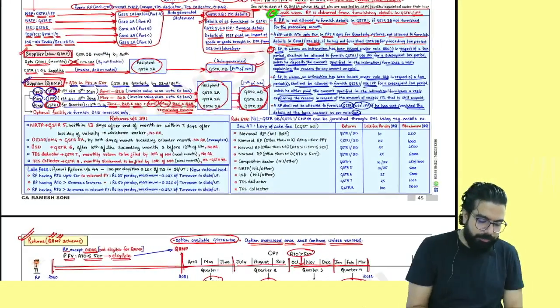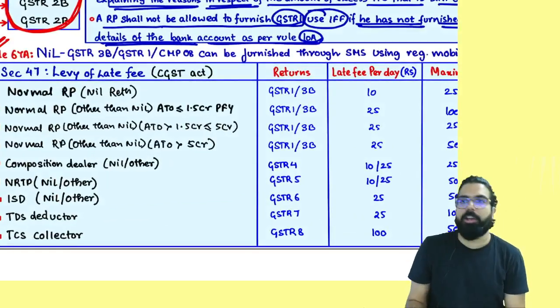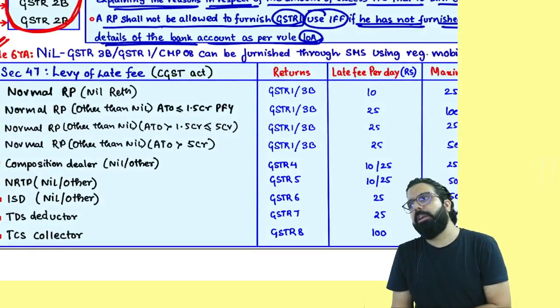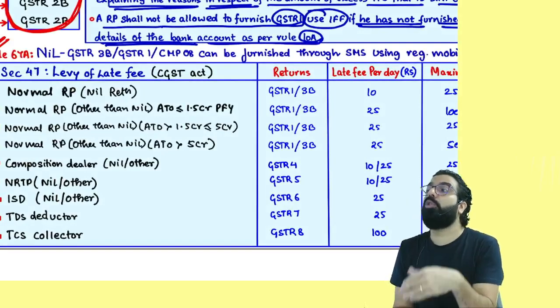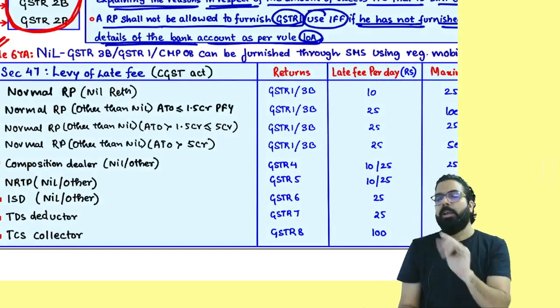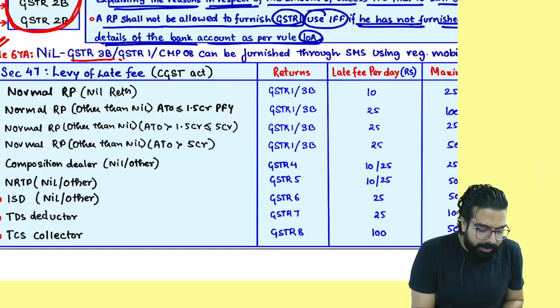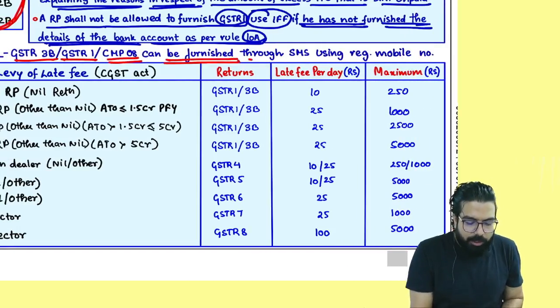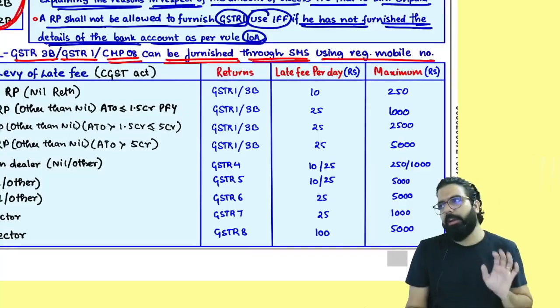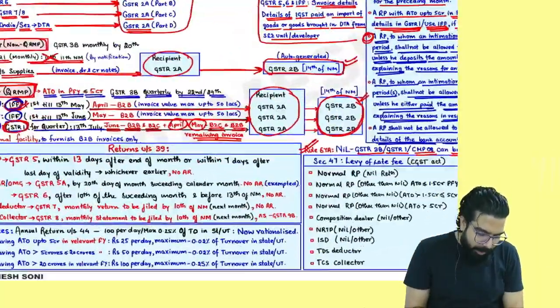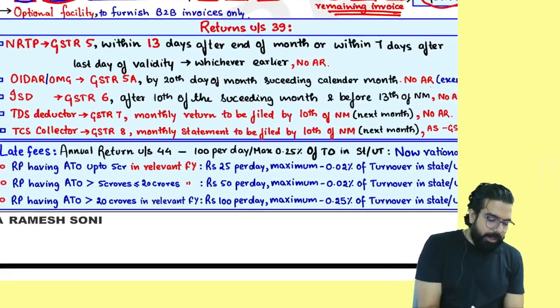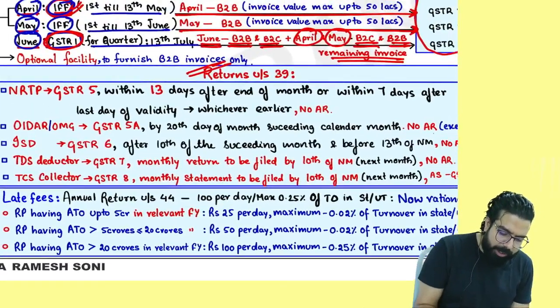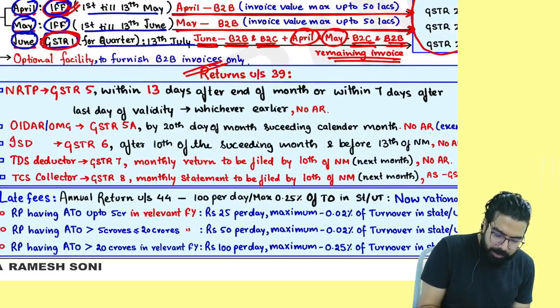Let's go ahead, everyone. Now, sir, can I file nil return? Yes, nil return can be filed. Can I file nil return through SMS? Yes. Nil GSTR 3B, GSTR 1 and CMP 08 can be furnished through SMS using the registered mobile number. Everyone over here, listen. These are the returns which I have told you.